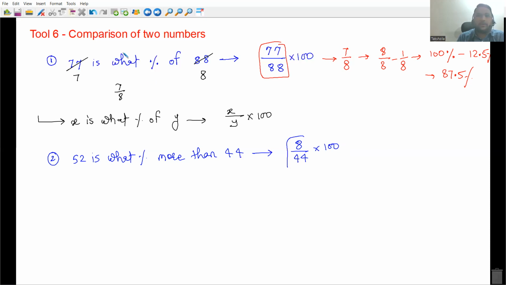This fraction value is how much? 4 2s are, 4 11s are, everyone. 2 by 11 कितना होता है? 1 by 11 होता है 9.09, into 2, 18.18%. And you should not do like this, everyone. Okay, 52 44 common factors दिख रहे हैं हमें. Cancel out. 4 से divide हो जाएगा. 13 4s are, 11 4s are. So 52 is what percent more than 44 is as good as 13 is what percent more than 11, that is 2 more than 11, everyone. ठीक है.